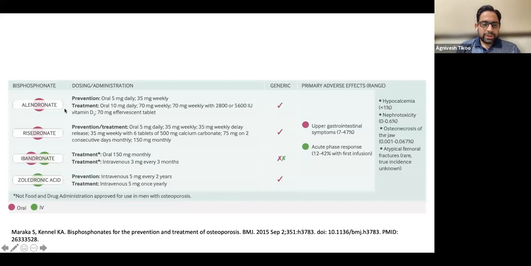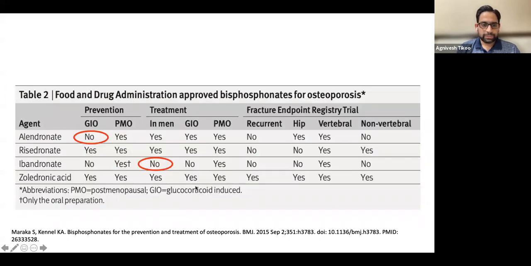Now, the drugs can be used in a preventive mode when you are starting steroids or anything, or in the treatment. Now, alendronate dosage we know, and zoledronate, we know that it's given 5 milligram intravenous once yearly, and for prevention it is given as 5 milligram every 2 years. These are not the oncological doses, because oncologists and those specialties tend to use very high doses. They give monthly 4 milligram and so on. So that is something which we are not concerned about. We are talking about routine postmenopausal or senile osteoporosis.